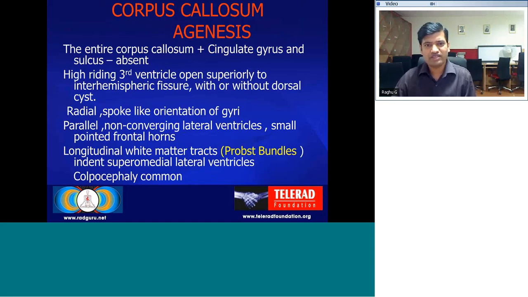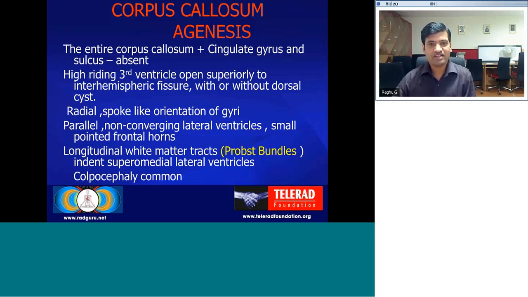Coming to corpus callosum agenesis, it can be complete or partial, a varying spectrum of corpus callosum dysgenesis. Usually the corpus callosum forms from the anterior to posterior aspect, except for the portion of the rostrum, which forms in the end. So whenever you see an anterior part with a missing posterior part, it is usually developmental, related to corpus callosum dysgenesis. But if you see a posterior part present with an absent anterior part, it is unlikely to be developmental, more likely due to a secondary insult which has caused destruction of the anterior part of the corpus callosum.